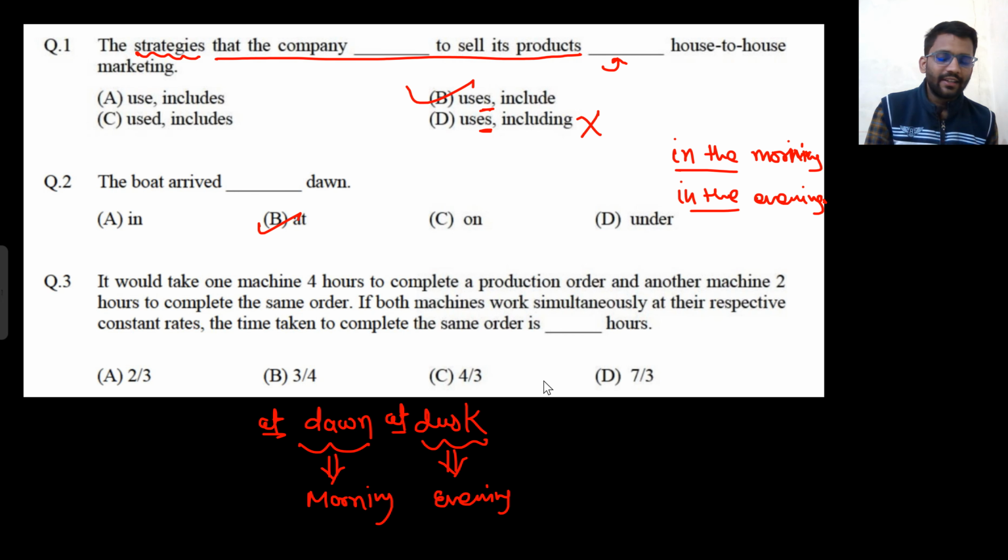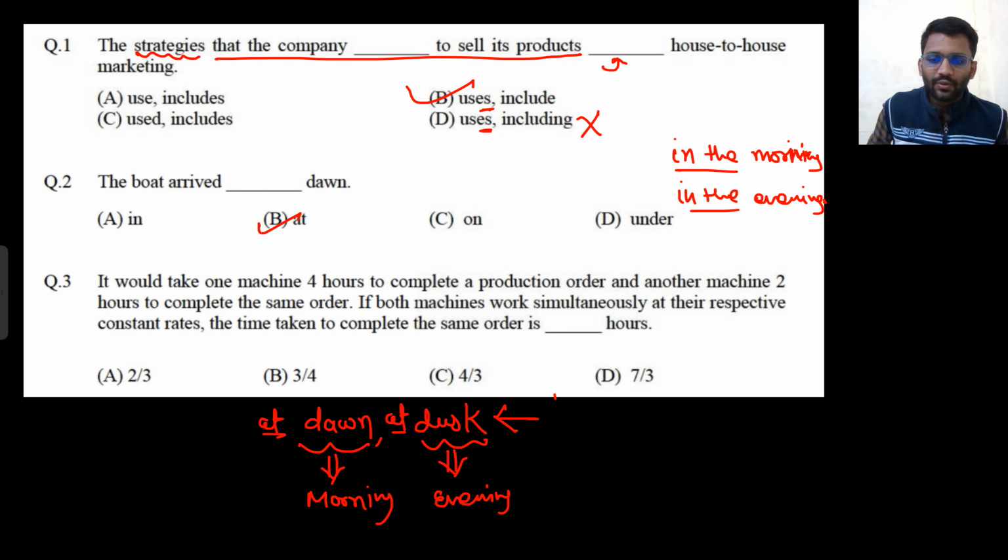I previously said that it is the time after the evening, but that's not the case. Dawn is the time before the morning, and the time after the evening is known as dusk. I got confused between these two words, dawn and dusk. So dawn is the time before the morning, dusk is the time after the evening, and before both of them at will be used, and before morning and evening in will be used. In the morning, in the evening, at dawn, at dusk.